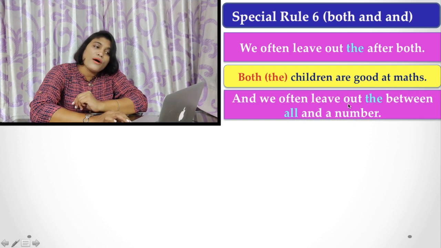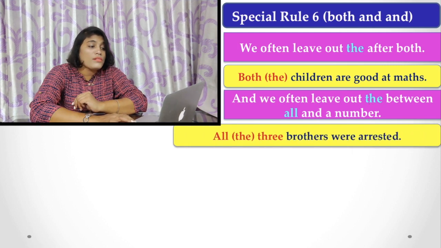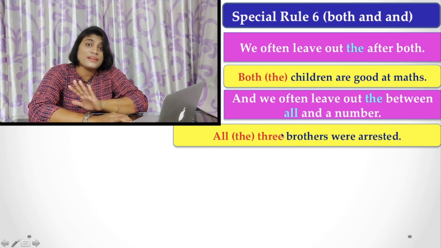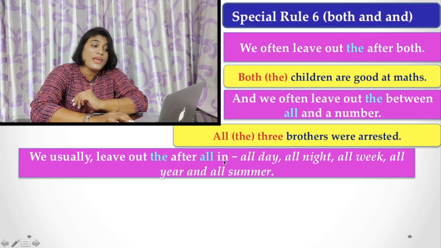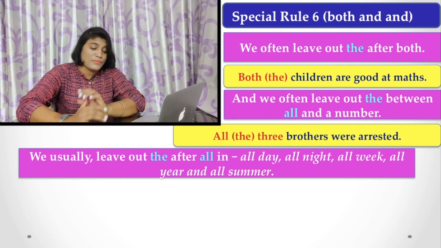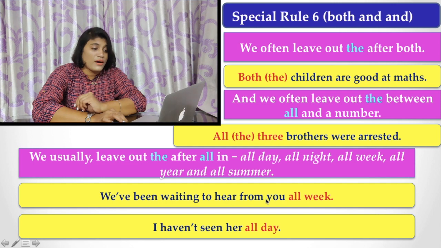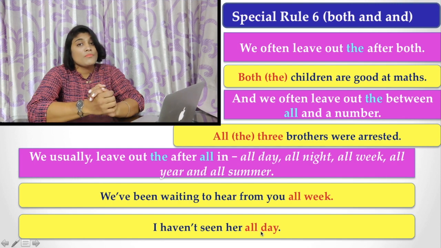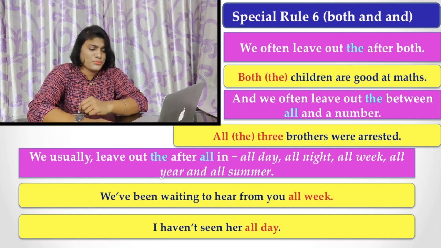Similarly, we often leave out the between all and a number. If I say all, we may say all the 3 brothers or all 3 brothers, both are correct. And we usually leave out the after all in all day, all night, all week, all year, and all summer. Here are the examples for you: we have been waiting to hear from you all week, or I haven't seen her all day. These are the more popular and more acceptable uses.